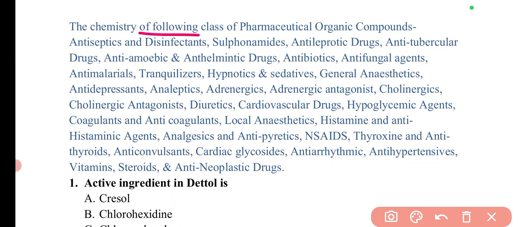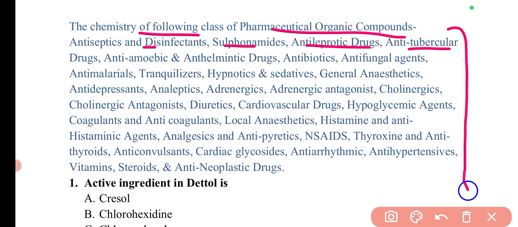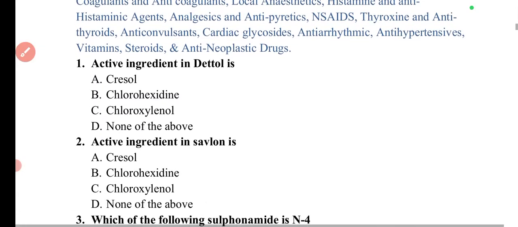Here the chemistry of the following classes of pharmaceutical organic compounds: antiseptic, disinfectant, sulfonamides, anti-leprotic, antitubercular. All the classifications of drugs that are available, all the subtopics, have been included in this syllabus. We can discuss them one by one, and we will have detailed information on these MCQ questions.